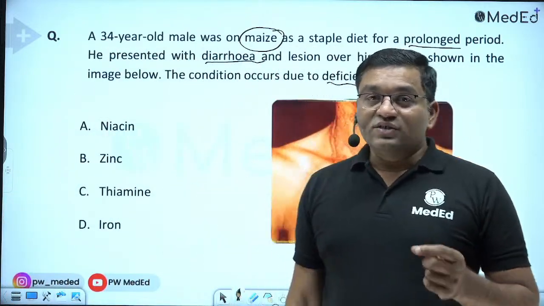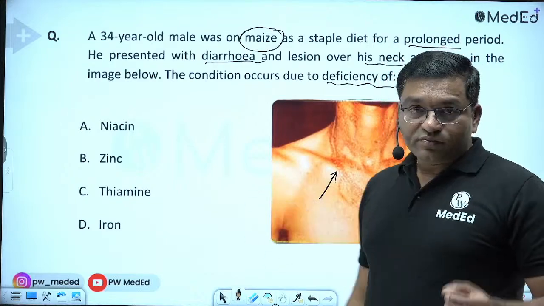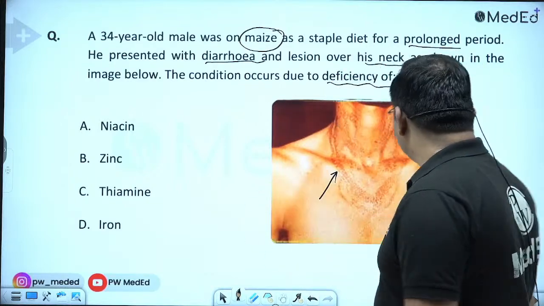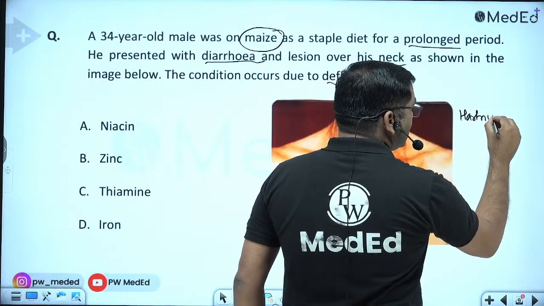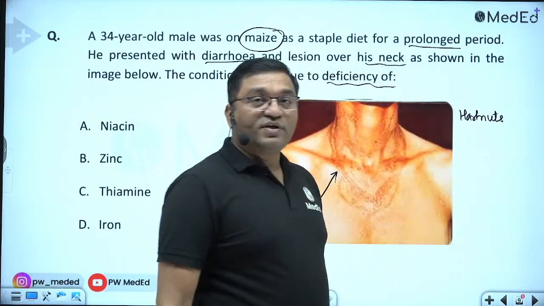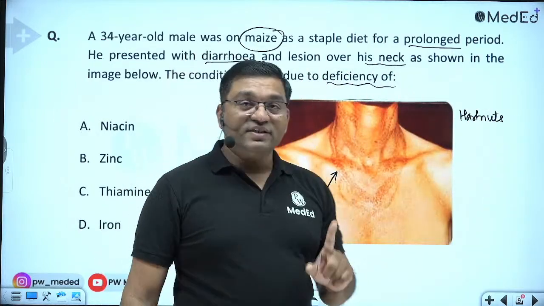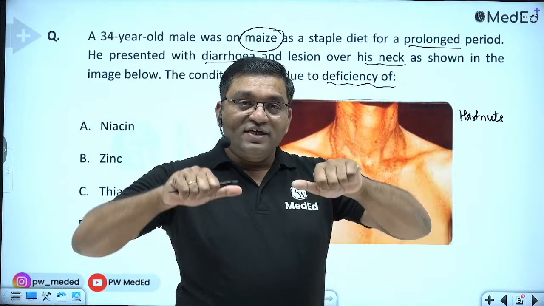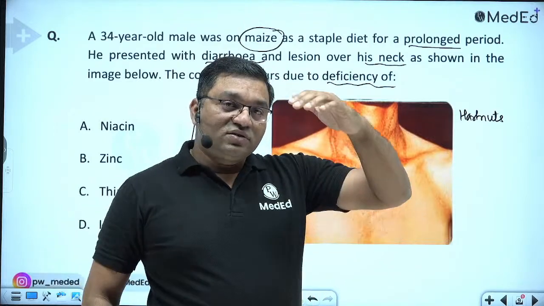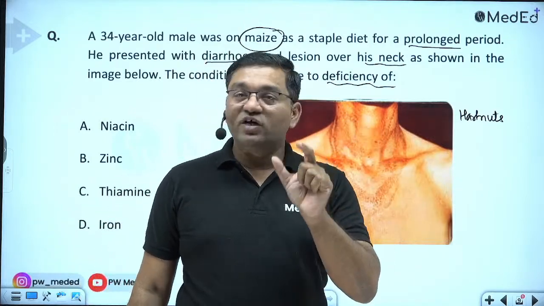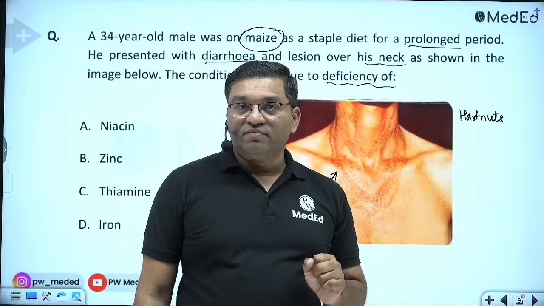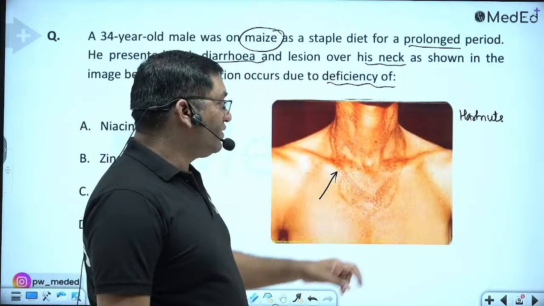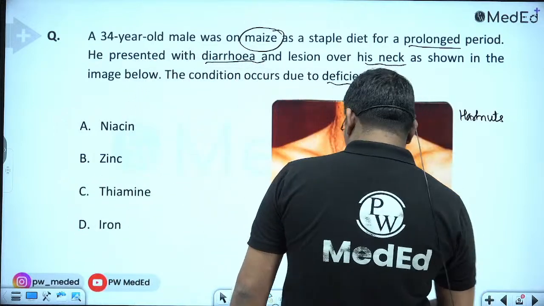And what are the causes of pellagra? It includes Hartnup disease. What happens in Hartnup disease? There is a defect in the absorption of tryptophan. Tryptophan is connected with niacin, because 60 milligrams of tryptophan will give 1 milligram of niacin by the kynurenine anthranilate pathway. In Hartnup, just wait.